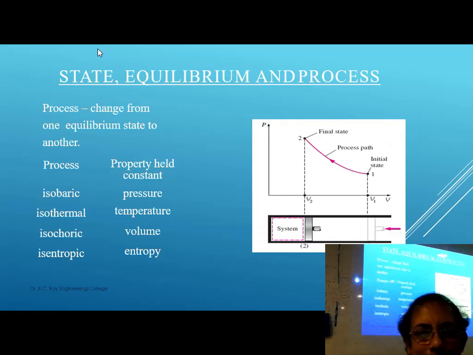State, equilibrium, process. Now, process. How many types of processes? There are multiple processes, and that's the last of this topic because I have another subject, environment, after this. So what is a process? A process can be isothermal, isobaric, isochoric, reversible, irreversible, different types of process.